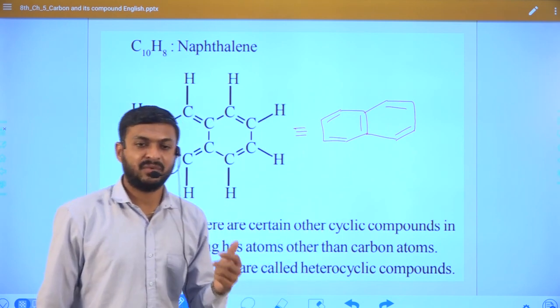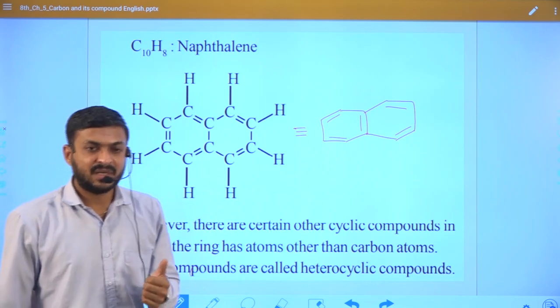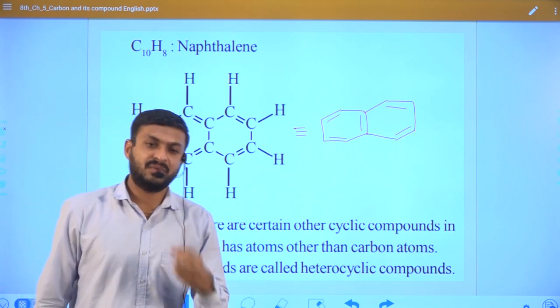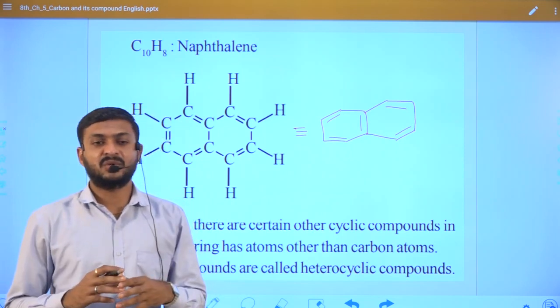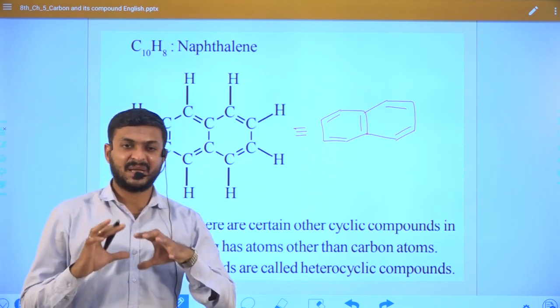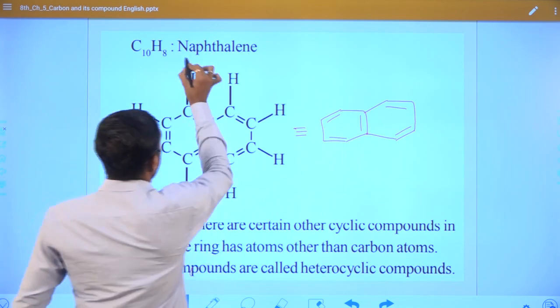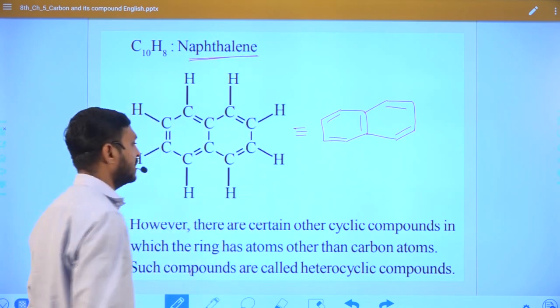So if we understand aromaticity, then we can get clarity on which compound is aromatic and which are not. But here you should know at least two examples. One is benzene and another one is naphthalene. These two examples you should know.